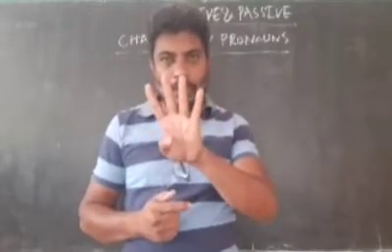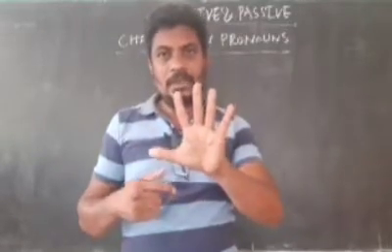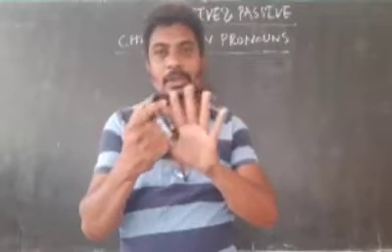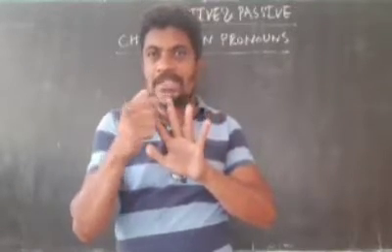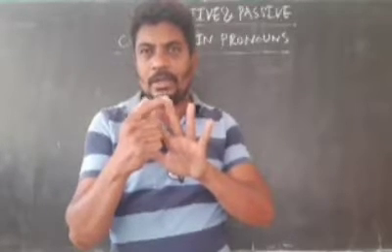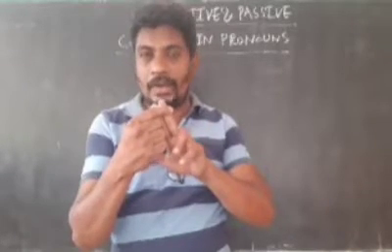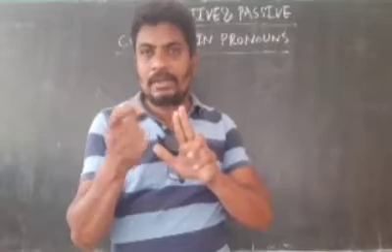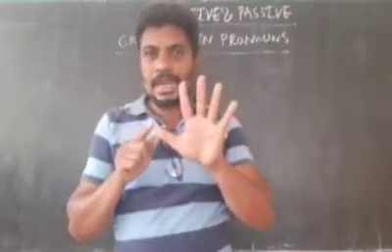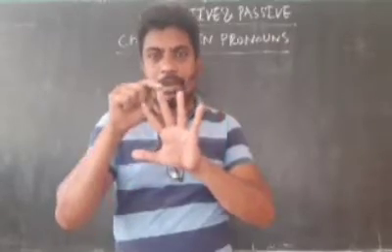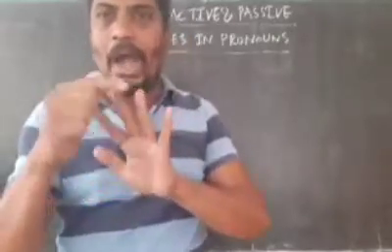Of course, there are only 4 kinds, but for our convenience, we shall further classify. Interrogatives are 2: one is S-no interrogative, another is WH interrogative. These 2 are considered one, but for our easy understanding, we shall divide them.